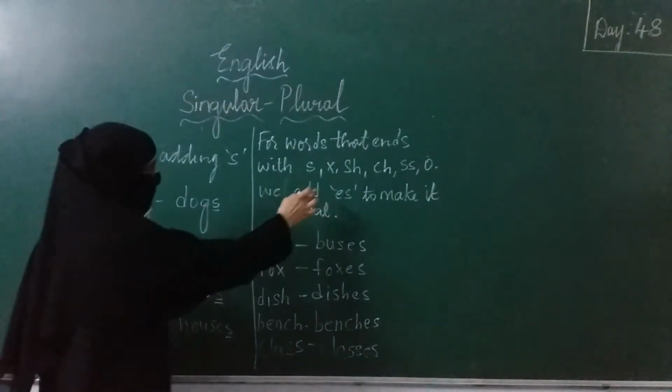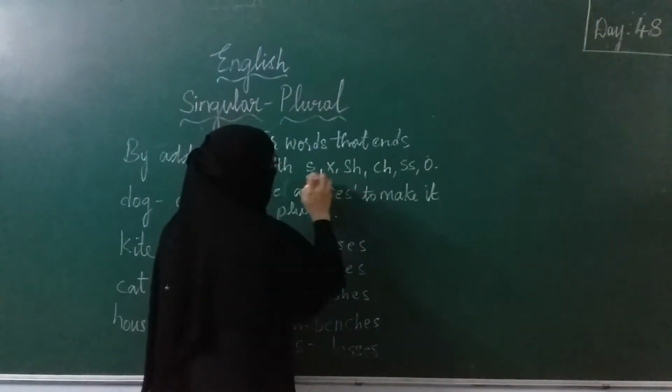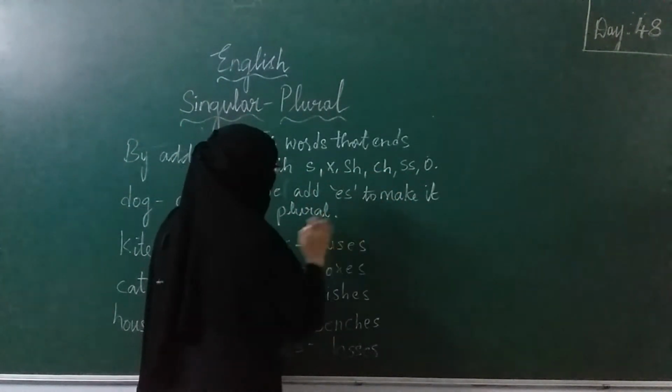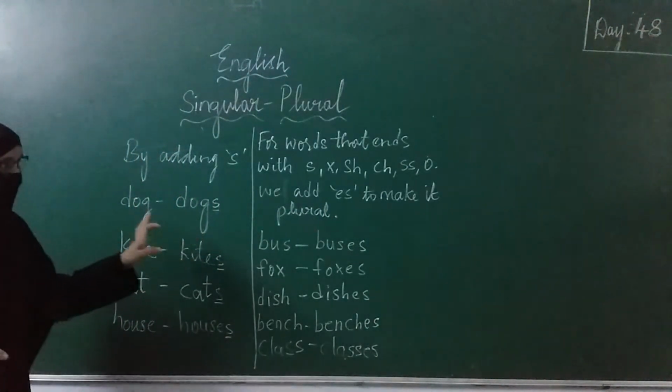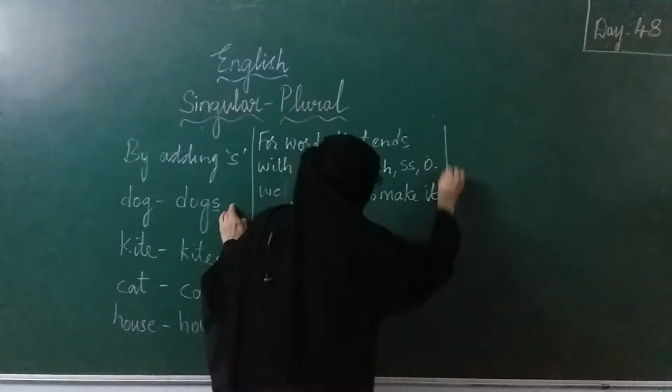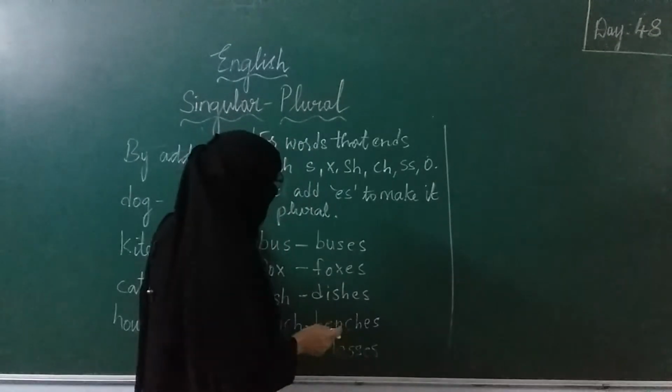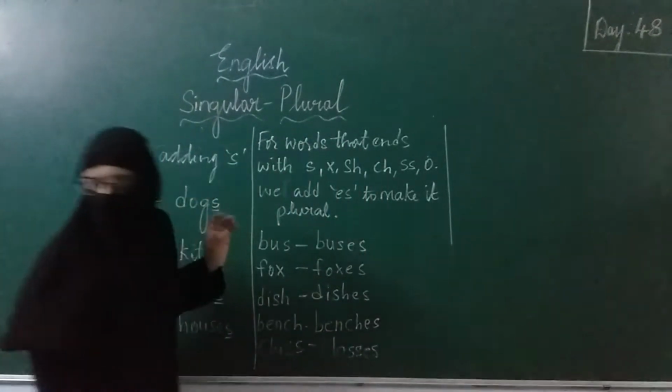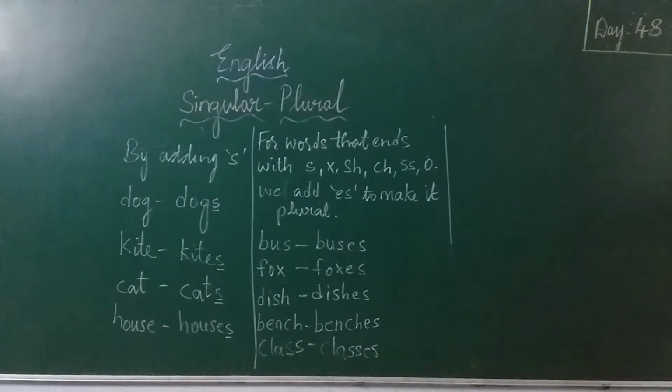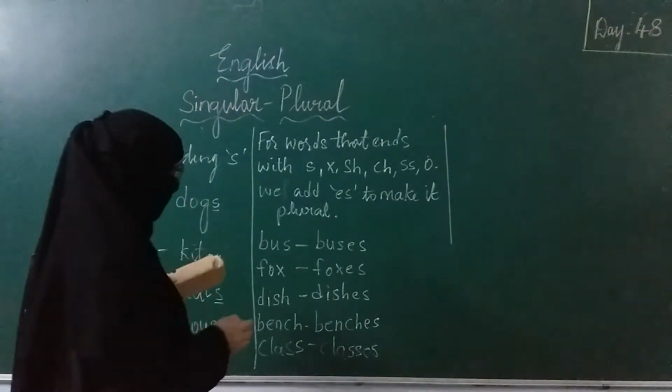For words ending with these letters, we have to add es to make them plural. Is it clear? Now, one more word with o I will take. I have not taken o yet. I will write it here.